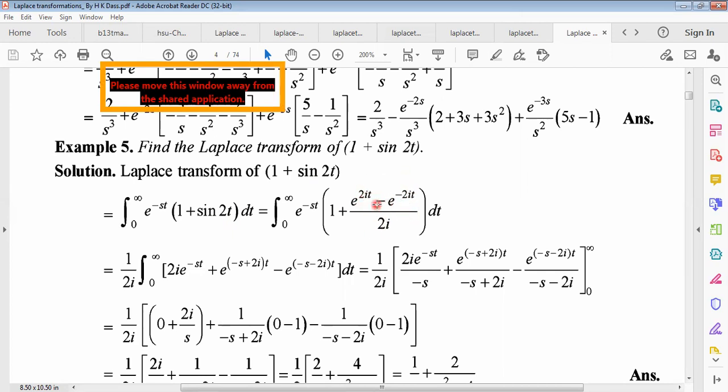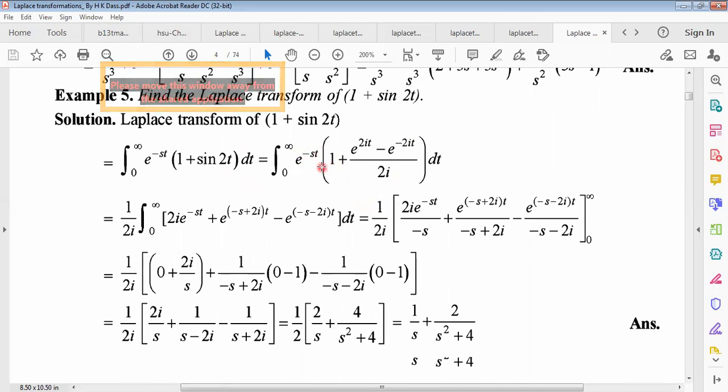e to the power 2it minus e to the power minus 2it, divided by 2i. So sine 2t equals this formula. Now multiplying this out, we get three parts. First part: e to the power minus st. Second part: e to the power minus st into e to the power 2it. And a third term.